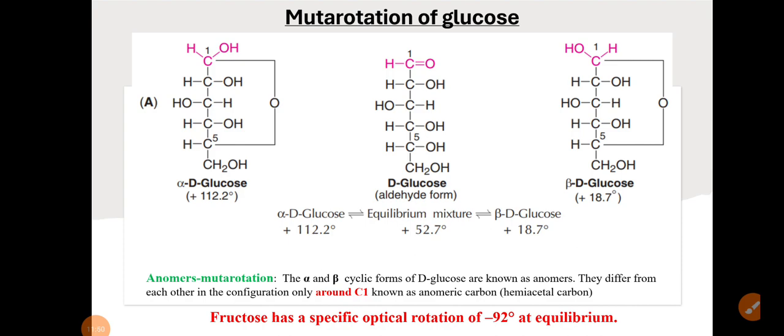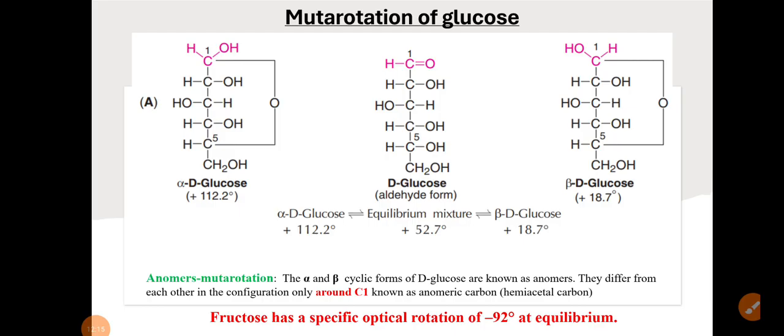Alpha D glucose, that is plus 112.2 degrees, is your alpha form, and beta D glucose, that is plus 18.7, is your beta cyclic form. So these two are the anomers, alpha D glucose and beta D glucose, and they have specific optical rotations, and that is nothing but the mutarotation of your glucose.